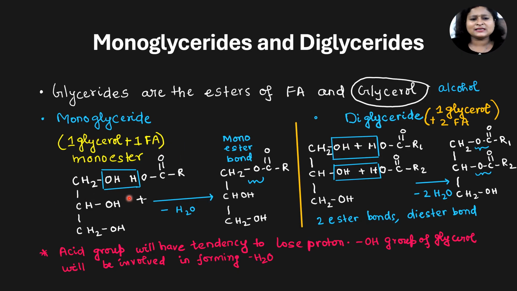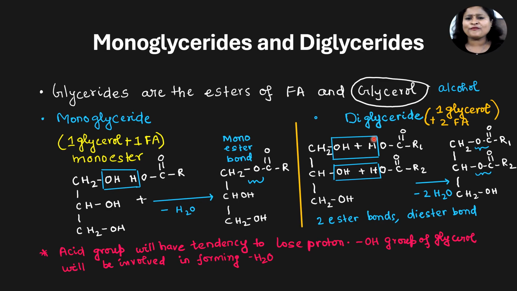See, this is glycerol, this is fatty acid. The fatty acid will lose the protons, glycerol will lose the OH minus ions. Both will combine, water is released, a monoester bond is formed, and this is called your monoglyceride. One glycerol, only one fatty acid will react.